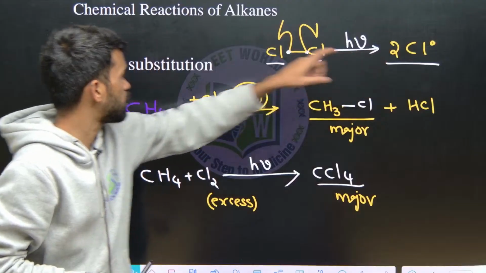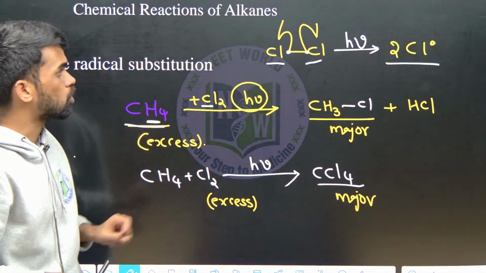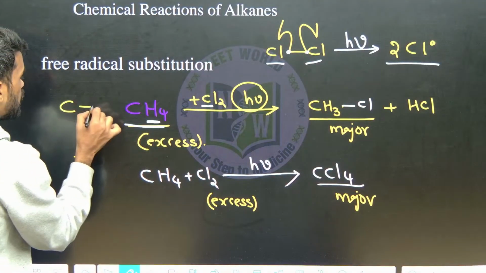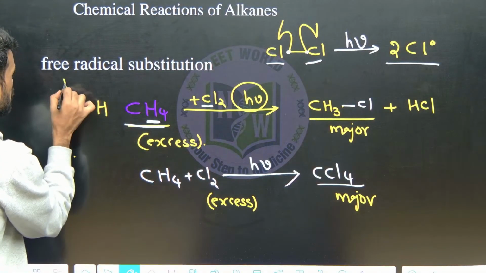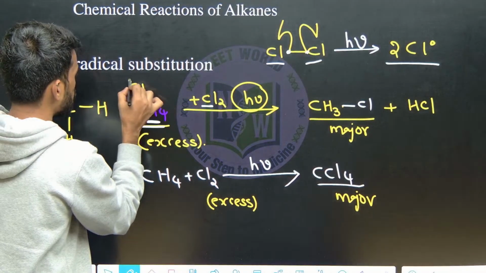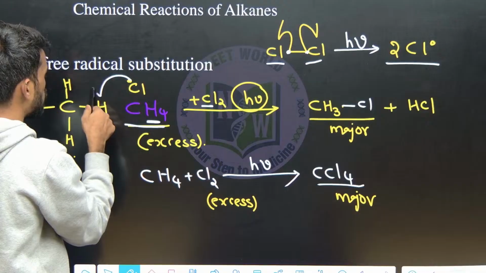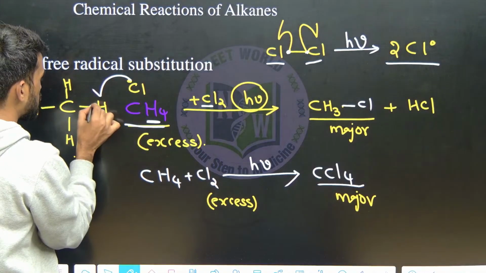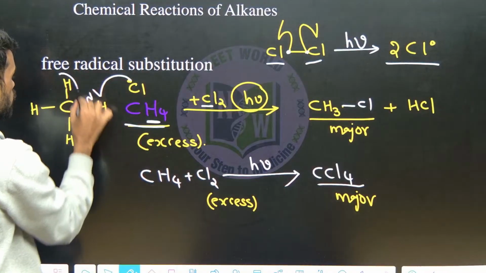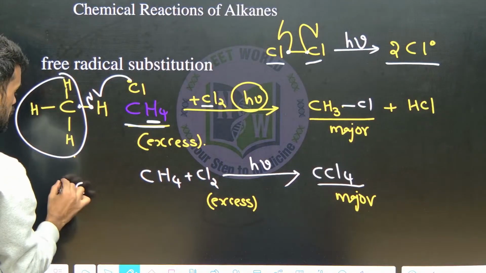That chlorine free radical will attack the methane. It will abstract a hydrogen from here in a radical manner. This chlorine radical will take one of the hydrogens by breaking the bond homolytically, so it will be paired up, and you get a methyl radical.